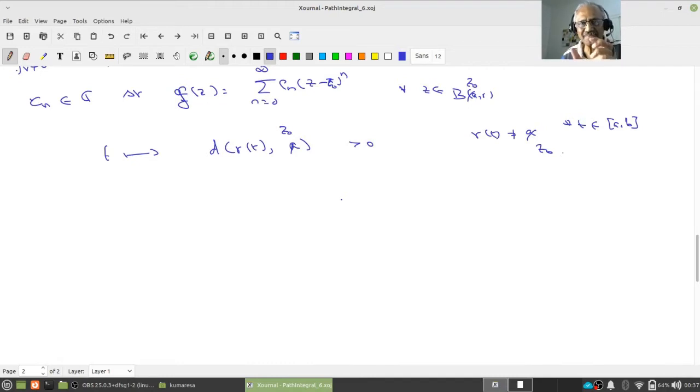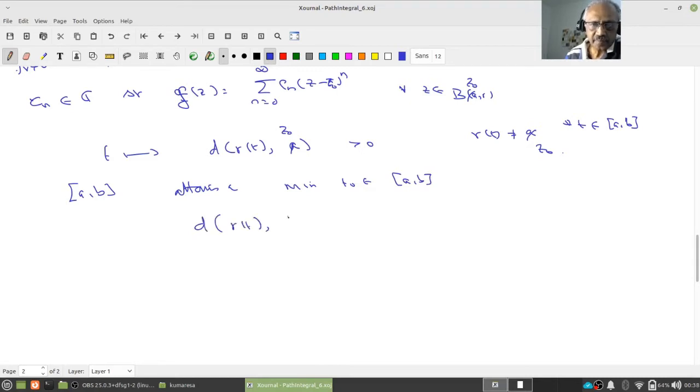The domain of gamma is an interval [a, b]. This is positive, right? And remember, this is on the interval [a, b]. This is a real valued continuous function on this interval, which is closed and bounded. Therefore, it attains a minimum, say at t naught in [a, b]. So what does it mean? The distance between gamma t and z naught is greater than or equal to the distance between gamma t naught and z naught. Call this something like 2r. Because this is always positive, that positive number I call 2r.